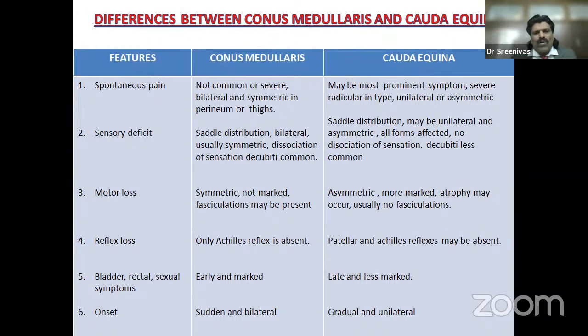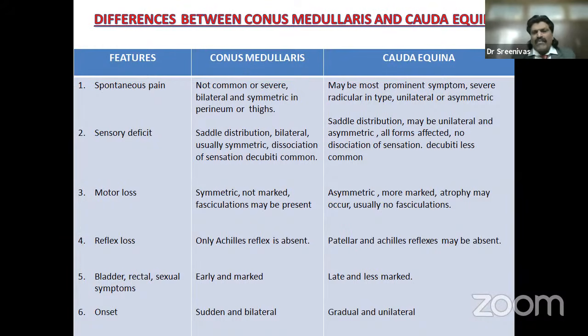Sensory loss is in a saddle distribution in conus medullaris, S3, S4, S5, bilateral and usually symmetric. Dissociation of sensation may be present. Since the spinal cord gets affected, the crossing spinothalamic tract can get affected, sparing the posterior column. So dissociated sensory loss can be present in any spinal cord lesion where the spinothalamic tract gets affected, so pain and temperature are lost while the posterior columns are spared. Because pain is affected, there can be decubitus and ulcers.